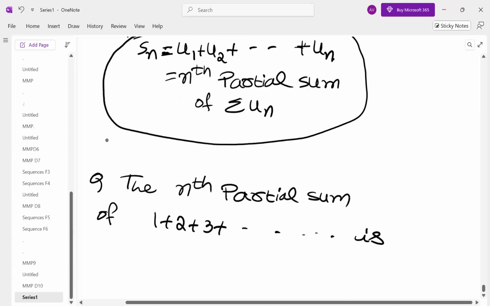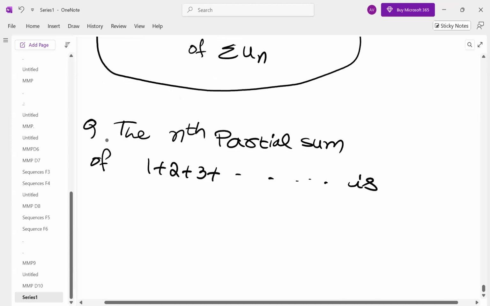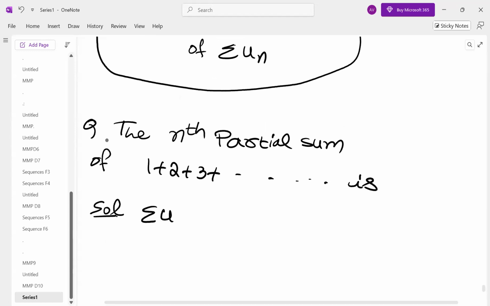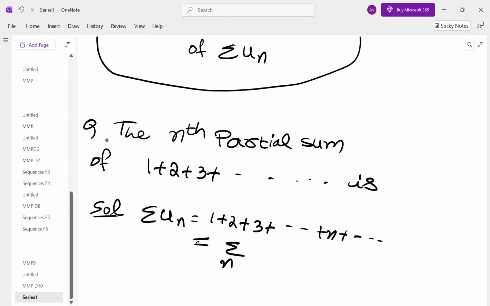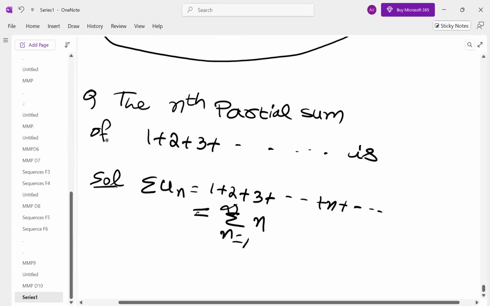So what is the series here? Summation un, 1 plus 2 plus 3 plus and so on, and summation n and so on, n ranging from 1 to infinity. This is the series. n equal to 1 first term, n equal to 2 second term, up to infinity and so on. We want to find out what is the nth partial sum.